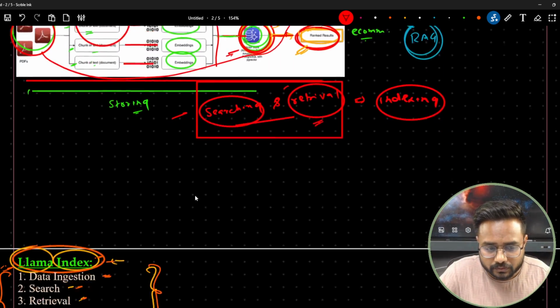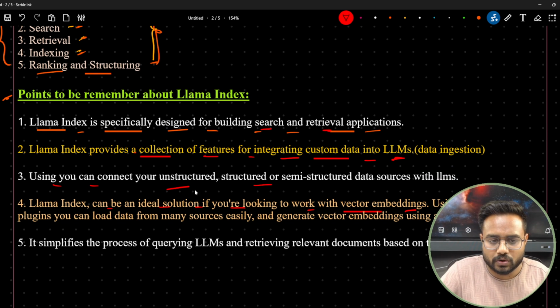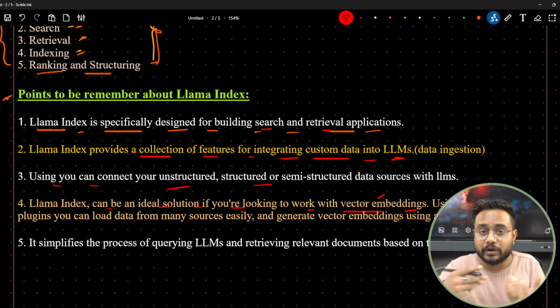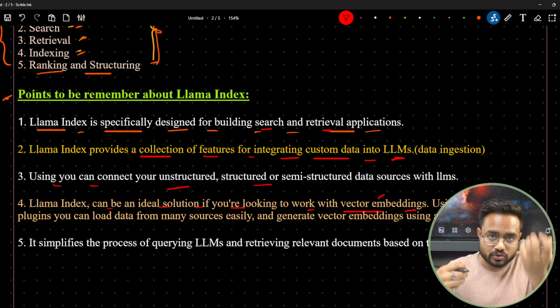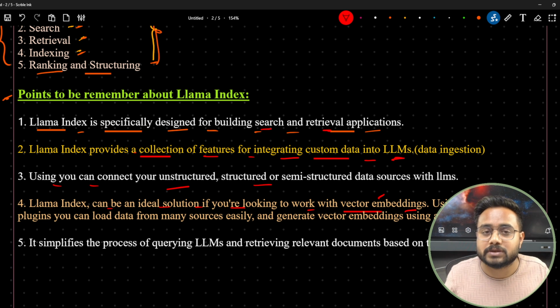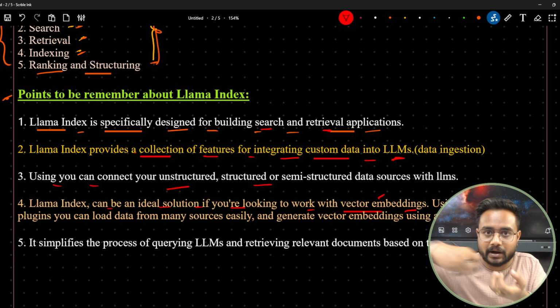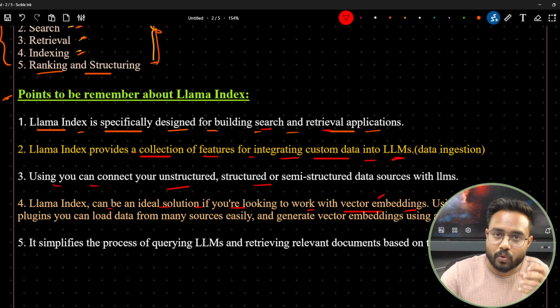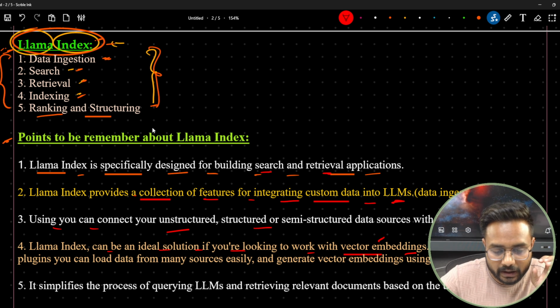Now here you can see unstructured, structured, semi-structured, that is correct. Llama-Index can be an ideal solution if you are looking to work with vector embeddings. Why? Because we are storing, we are searching, and we are retrieving based on the index and based on the rank, and this is the core functionality of the Llama-Index.